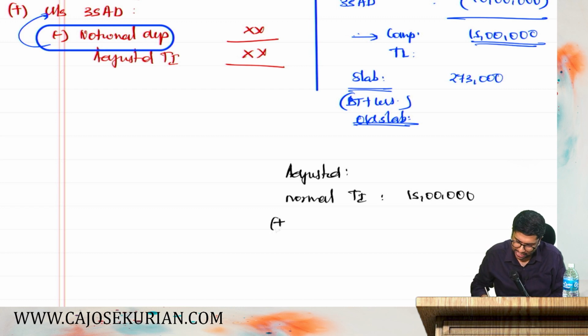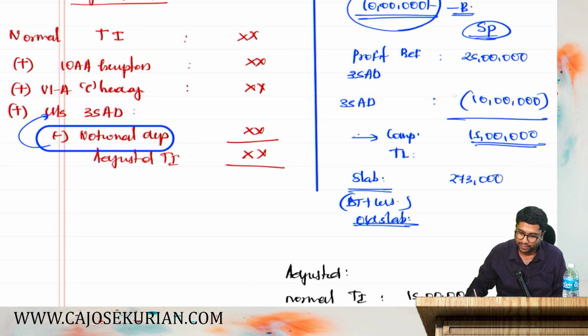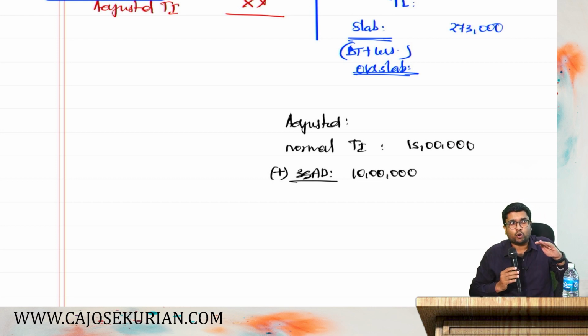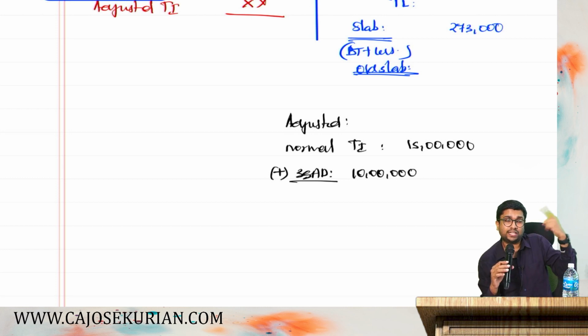Then I need to add back the 35AD deduction. How much is the 35AD deduction that I claimed? 10 lakhs. But before adding back that 10 lakh, what do you mean by adding back 35AD deduction? It is just like you are not taking the deduction under 35AD. If you are not taking a deduction under 35AD, then you could have claimed a depreciation at 10% according to section 32 of the Income Tax Act for a building. The rate is 10%.